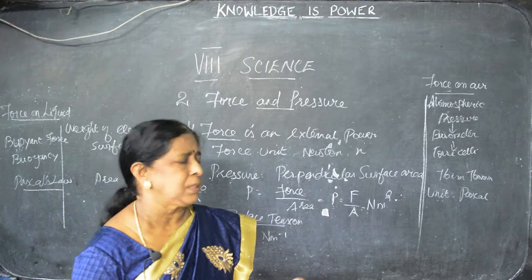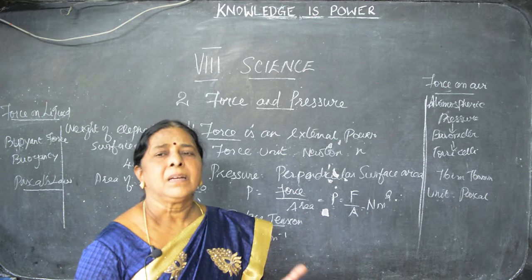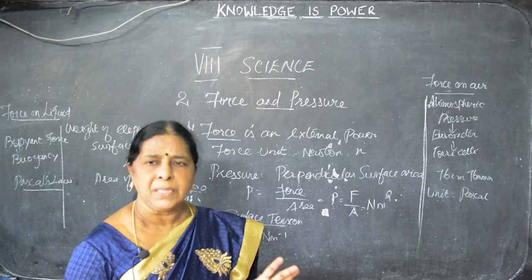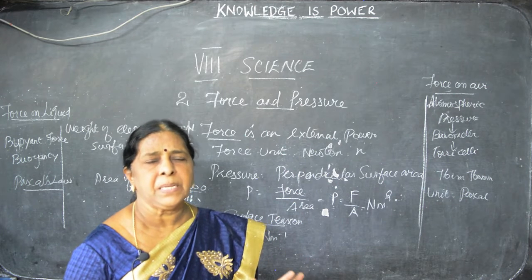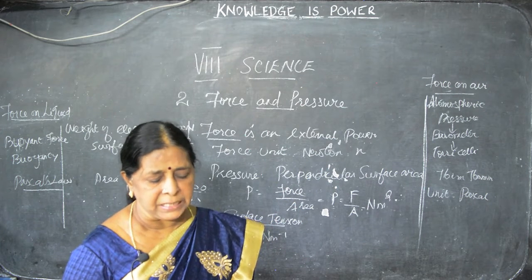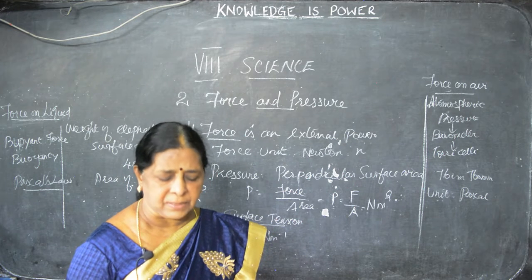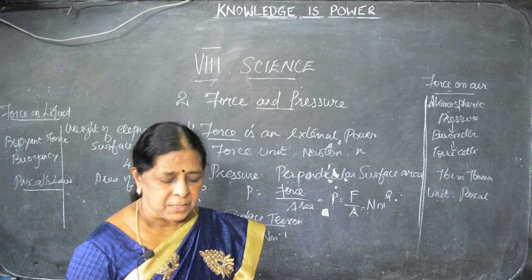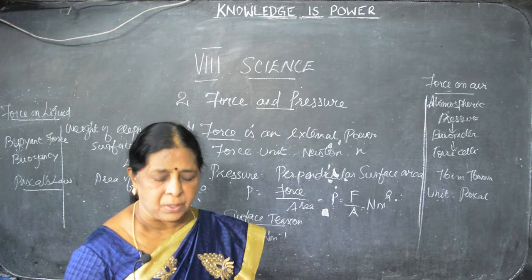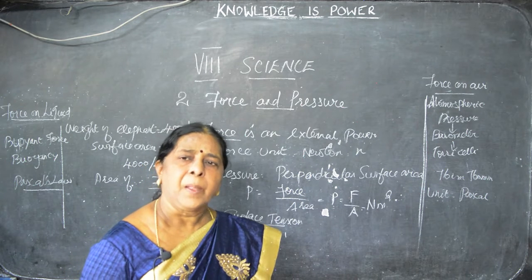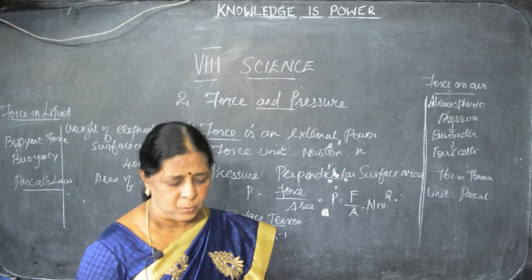Because of the oil you are using, the surface tension of the water is reduced and the damage will be less. These are the two examples. One is that a plant's water molecules rise up because of surface tension, and the other is that ships are damaged due to the surface tension of water. This can be avoided by pouring some oil into the water.